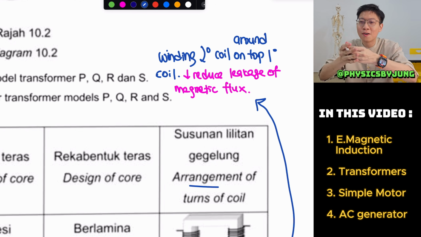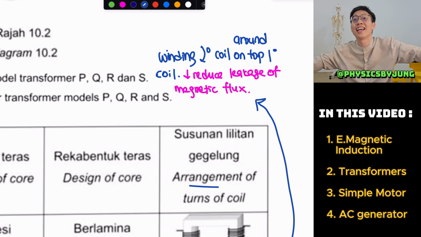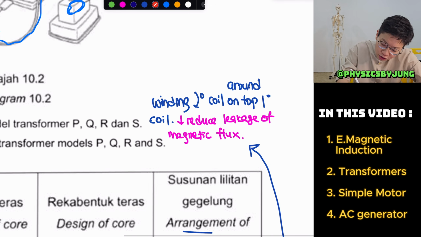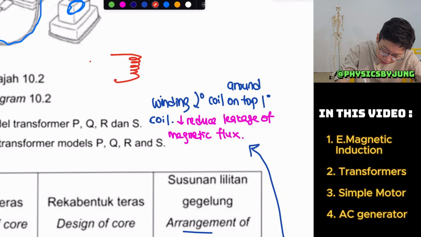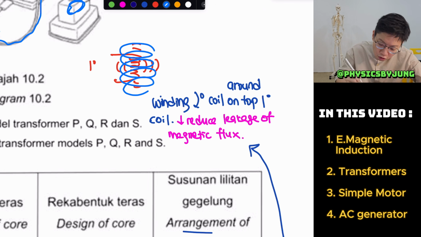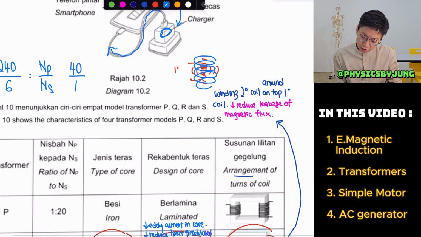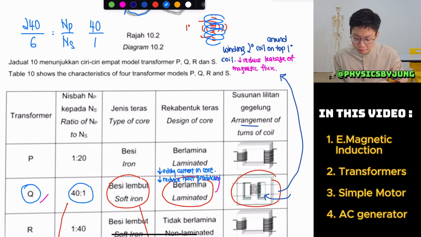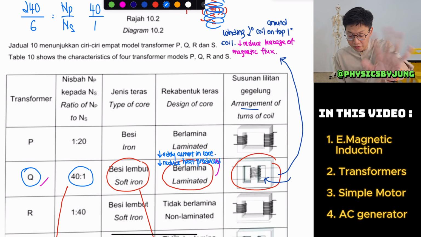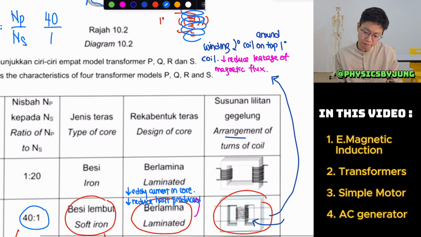Because your primary coil releases, your secondary must catch. Imagine if this is the primary coil, it releases magnetic flux, so your secondary coil must coil around it. So it's a very simple answer: secondary over primary, not primary over secondary.